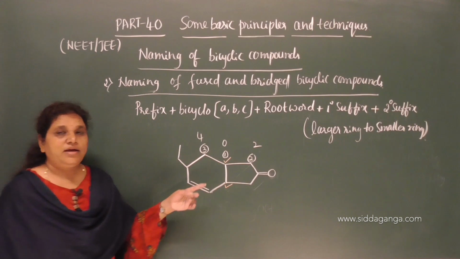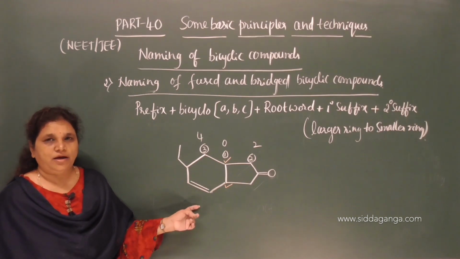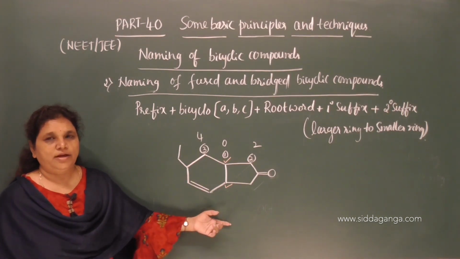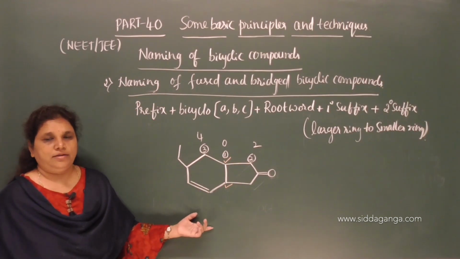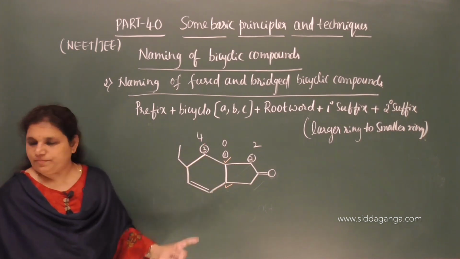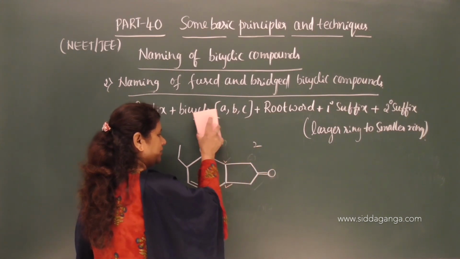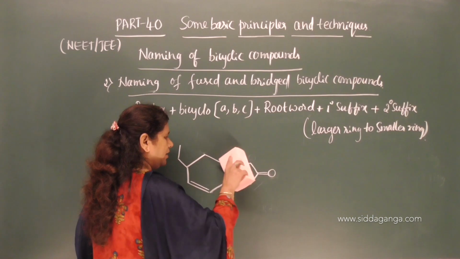So numbering starts from one bridge head, follows the longest path, ends with the second bridge head, and then it continues the numbering with the second longest and then the smaller path. So numbering should be done from one bridge head carbon and we need to number the largest ring first and then the smaller ring.